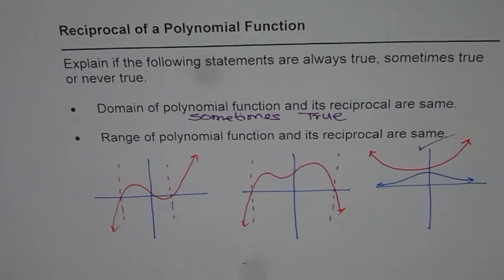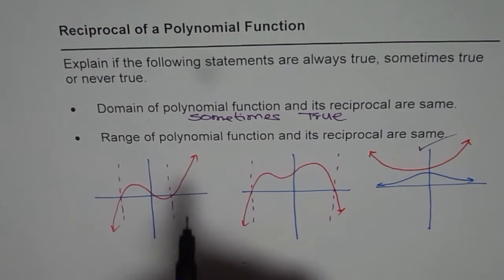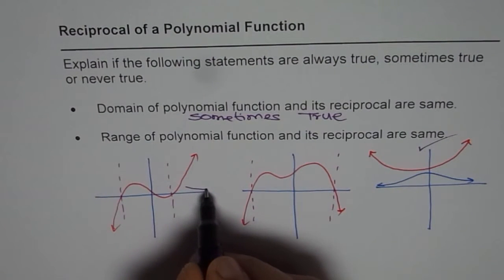Now the second statement, range of a polynomial function and its reciprocal are same. Will it ever be true? Now in these cases, we know one thing. The end behavior is that when the function approaches infinity, the reciprocal function approaches 0, right?